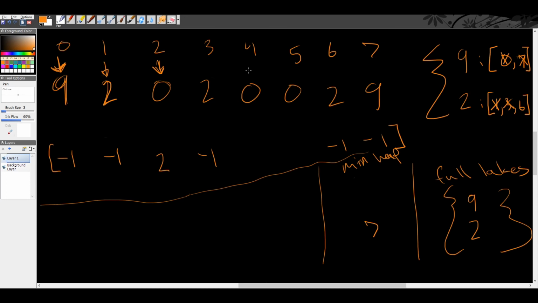And so we'll get to 3, and eventually this gets removed on day 2, and then it gets re-added on day 3. And we look up here and we go, oh, okay, 6 is the next index, so we add 6 into this min heap, and we get to day number 4 and we pop 6 off the min heap and we put it here. And then we get to day 5 and we pop 7 off the min heap and we put it here. And while we're doing this, we're also removing stuff from the full lakes as we're clearing it up. Sorry, these aren't 6 and 7.